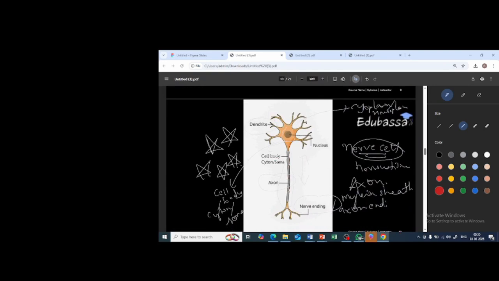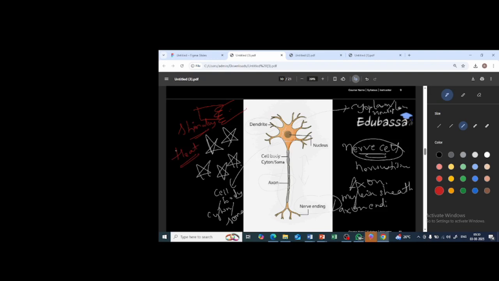For example, I'm taking the example of a hot pan again. I am touching the hot pan. My hand is in direct contact with the hot pan. What is the stimulus here? Yes, exactly, very good. The heat is the stimulus here.